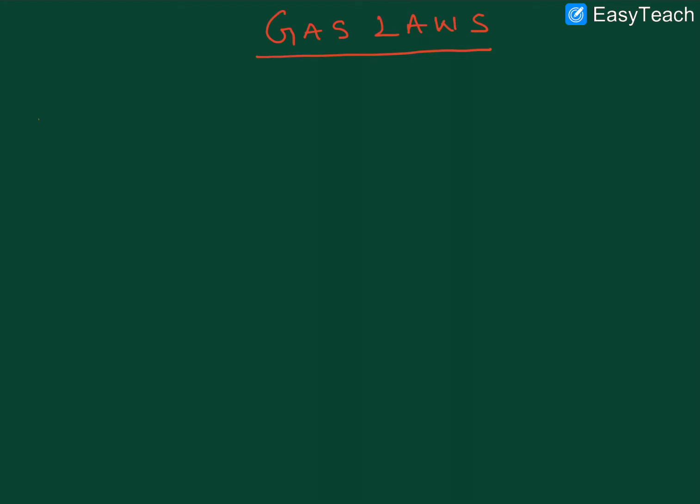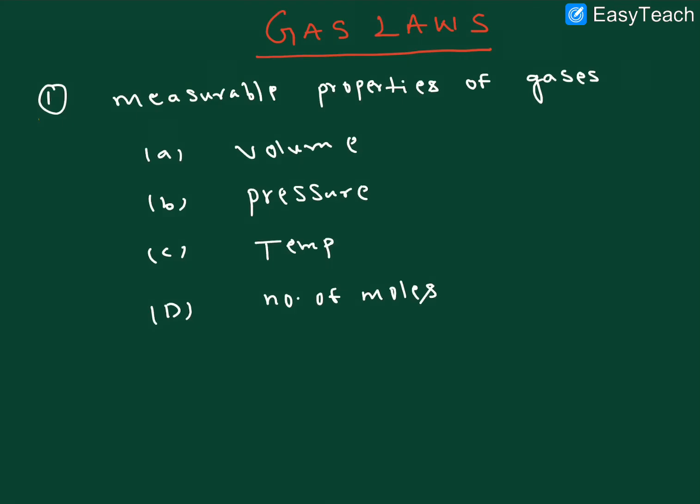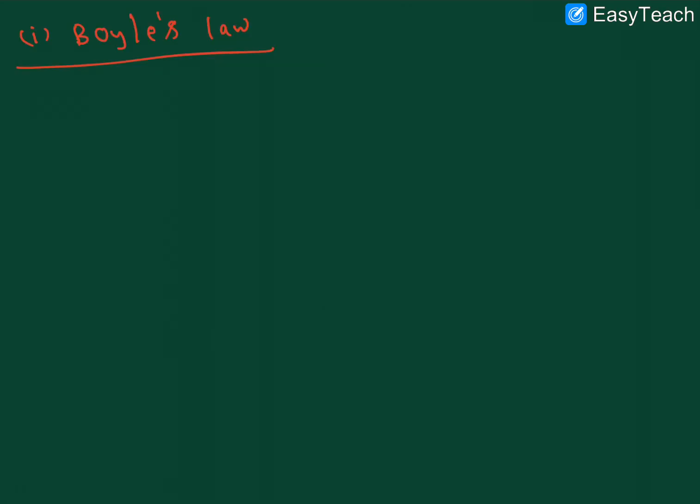What are the measurable properties of gases? These are the measurable properties: the volume, pressure, temperature, and number of moles. These relations are explained by the gaseous laws. Let me explain. The first law is Boyle's law, which gives the relation between volume and pressure, right? This is the relation explained by pressure and volume.